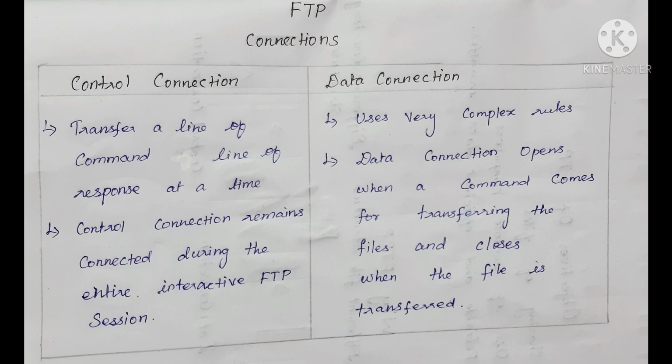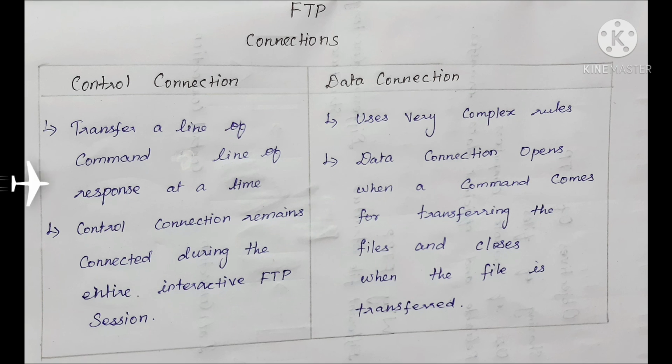Second is the data connection. The data connection uses very complex rules as data types may vary. The data connection is made between the data transfer processes. The data connection opens when a command comes for transferring the files and closes when the file is transferred.